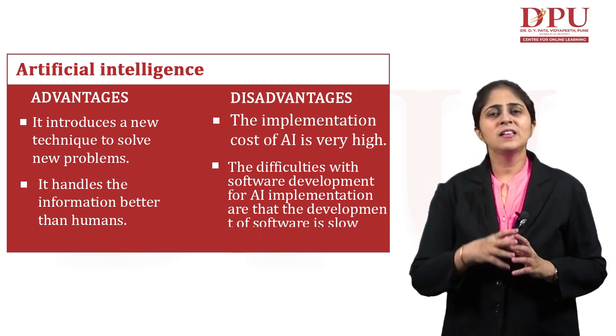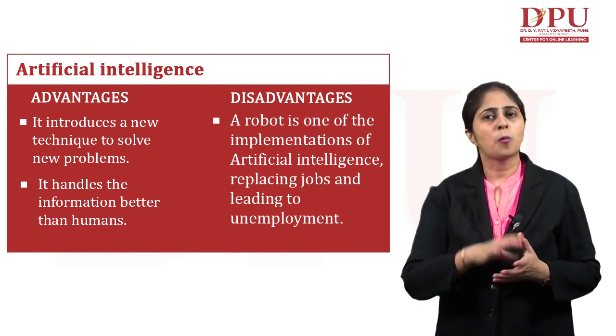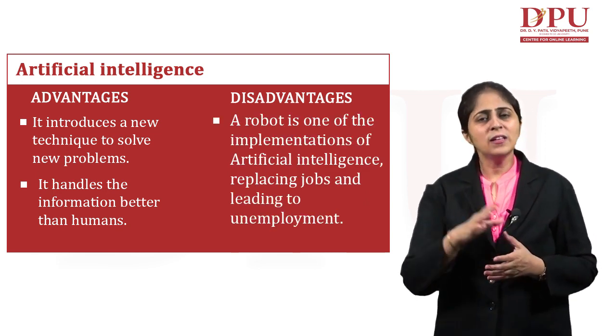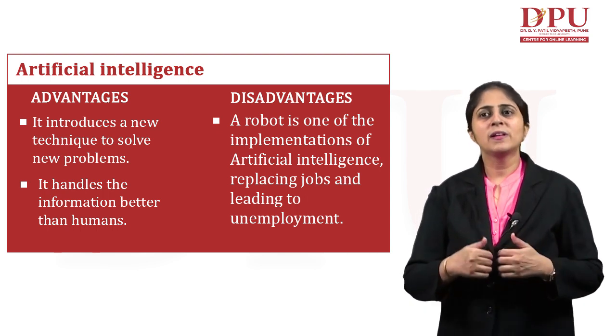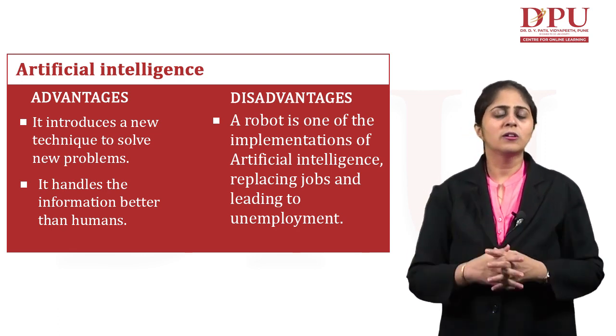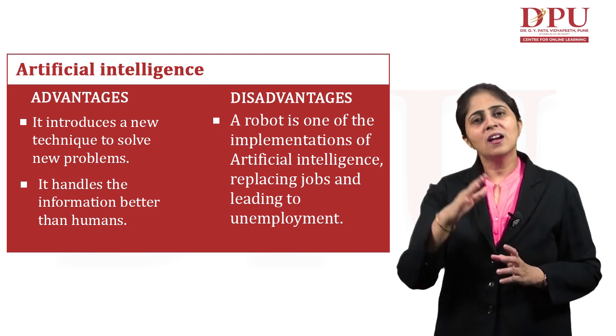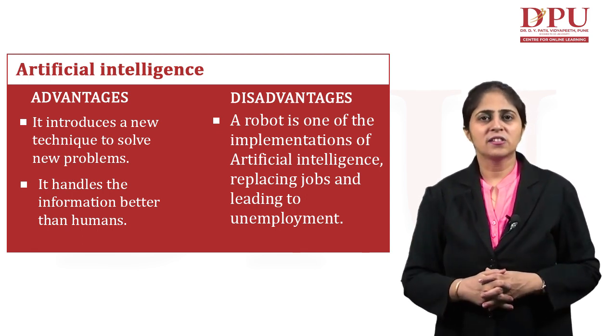Now we have seen an important thing in the field of artificial intelligence, that is the robot. A robot is one of the implementations of artificial intelligence, but it is replacing the jobs of humans, and it is leading to unemployment. So it is another disadvantage of artificial intelligence systems.